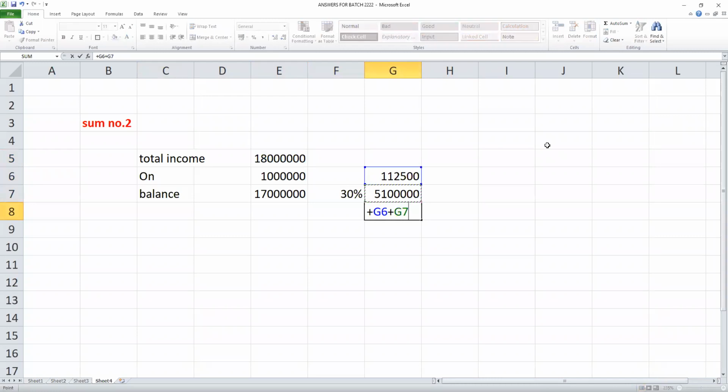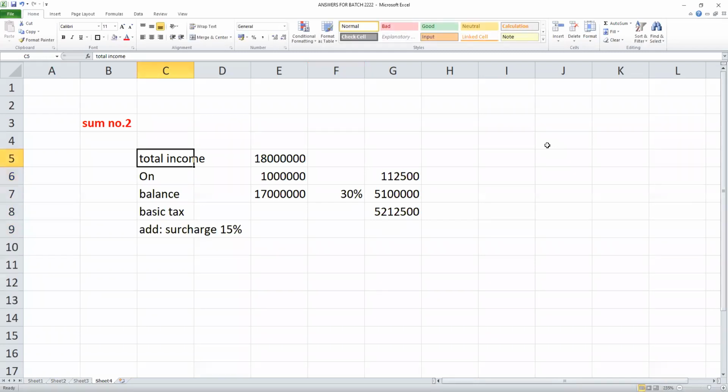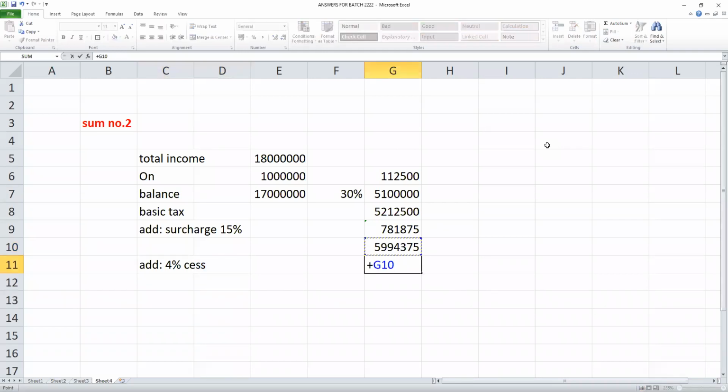Now, what is the total tax? This is my basic tax, students. Should I pay surcharge? Yes, sir. What rate? 15%, sir. Why 15%? Because the income is more than 1 crore, 15% on this. Next, what should I add? Cess. Can I write cess? Yes. So what is 4% on this? So my overall tax is 62 lakhs 34,150. That's case A.